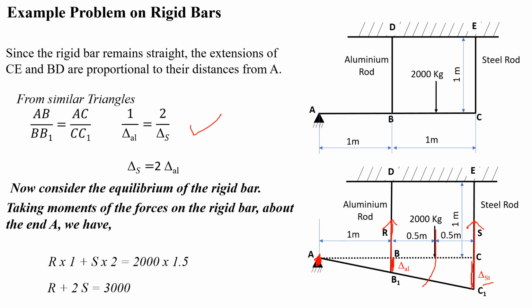The applied load, that is 2000, into its distance, the downward force, equals the upward forces: R into its distance from A, which is 1, plus S into its distance up to point A, which is 2. So R into 1 plus S into 2 equals 2000 into 1.5. So R plus 2S equals 3000. While solving these types of rigid bar problems, we have to use the similar triangle equation, and another is to consider the moment at the hinged point.